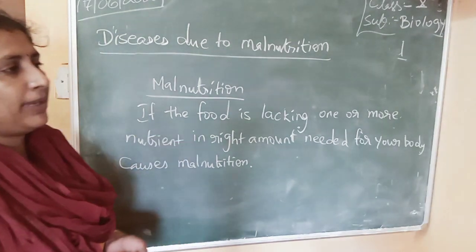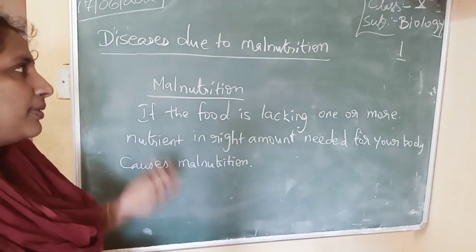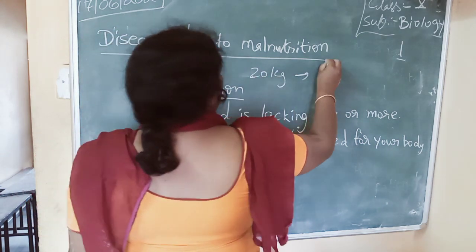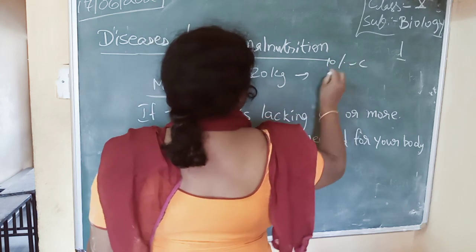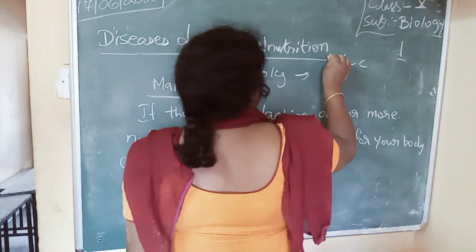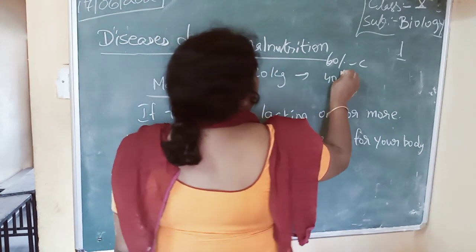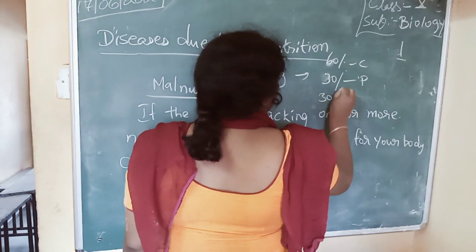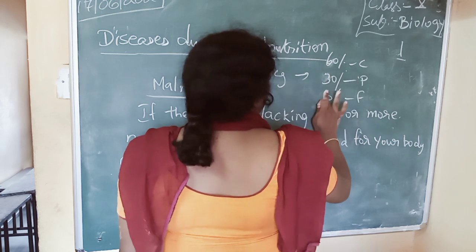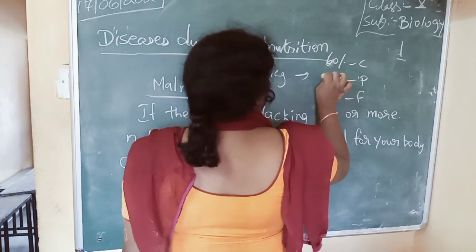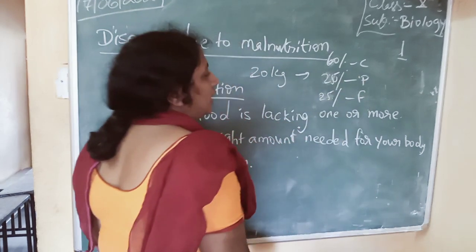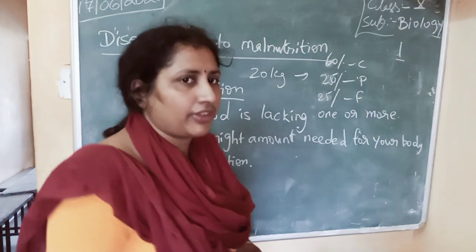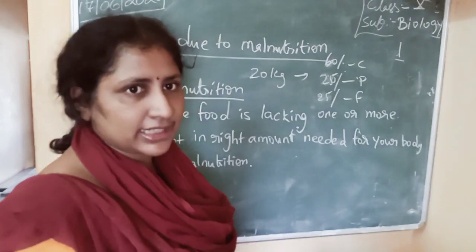For example, suppose a girl of 20 kgs needs 60% of carbohydrates, 25% of proteins and 25% of fats, and the remaining vitamins, minerals and fiber.